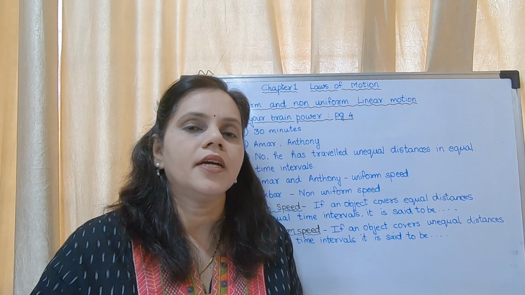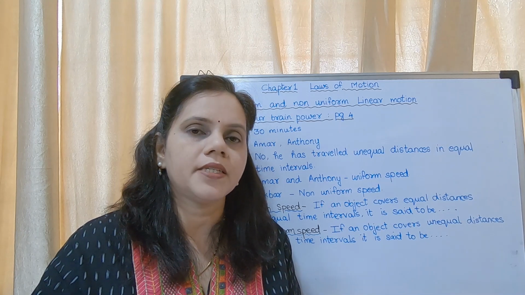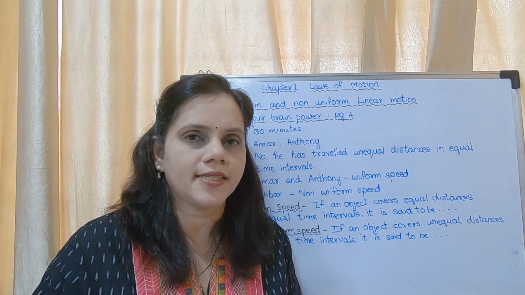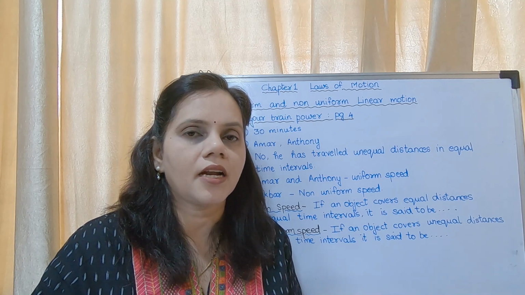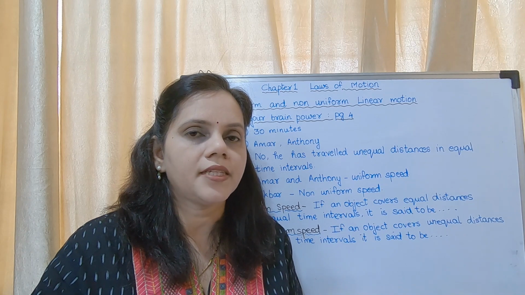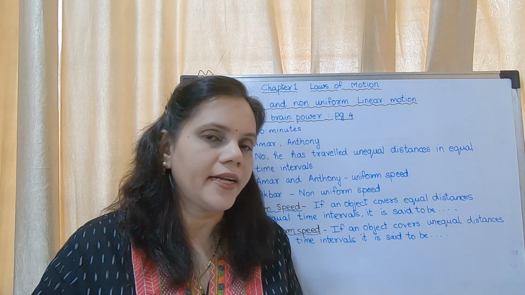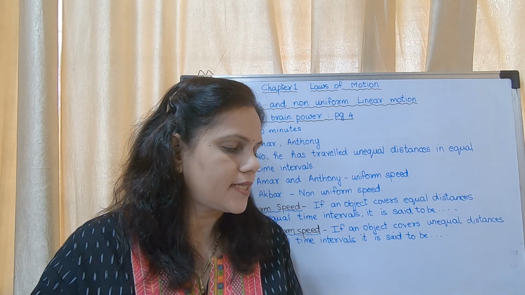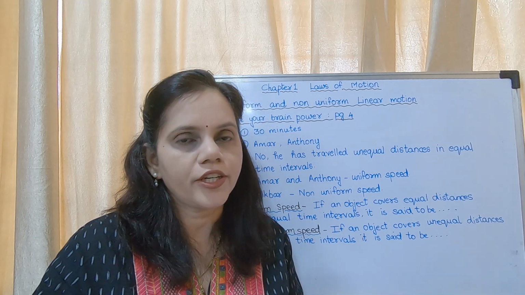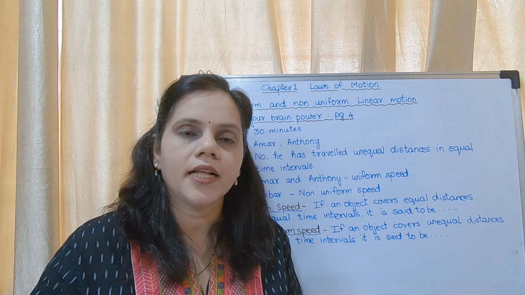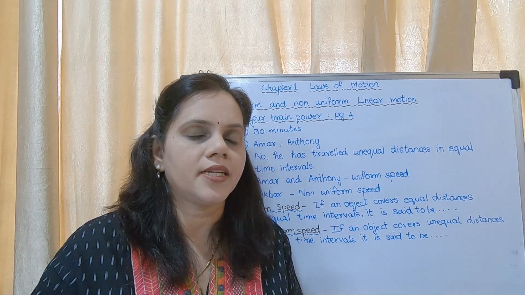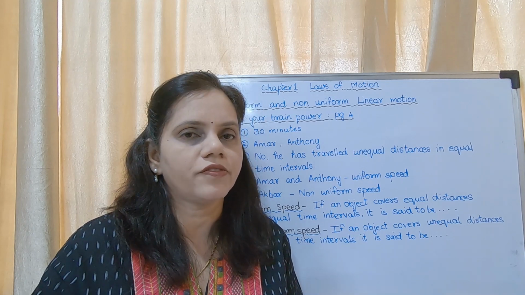Here it is shown that the person is not traveling equal distances in equal intervals of time. The distances are not equal. That means he is traveling unequal distances in equal intervals of time.